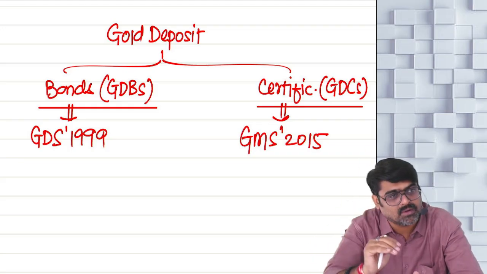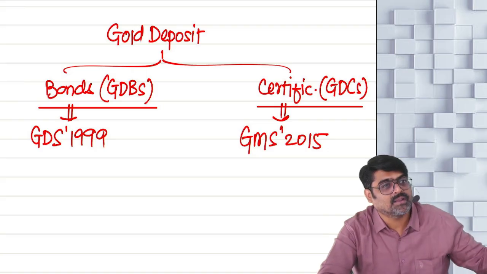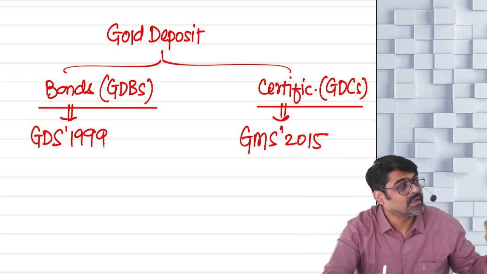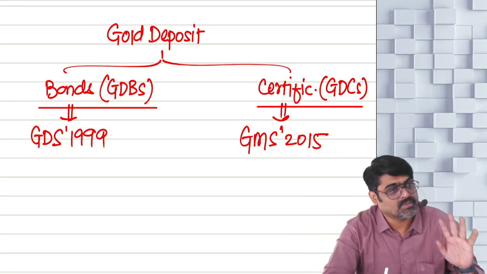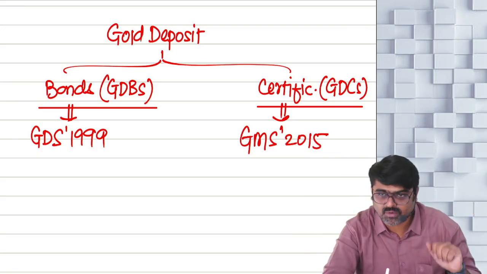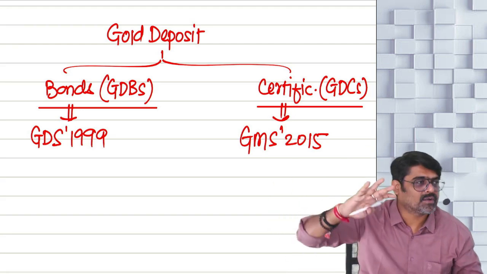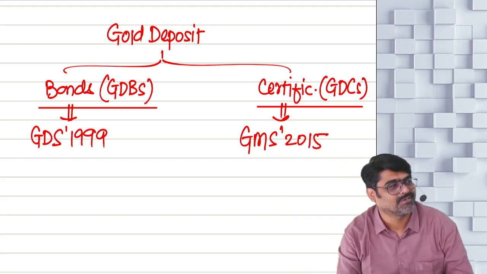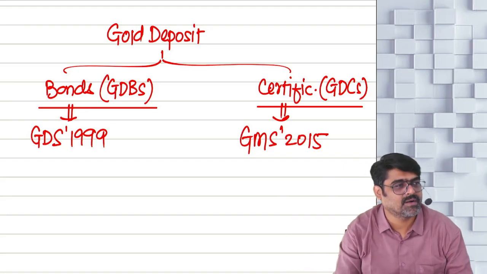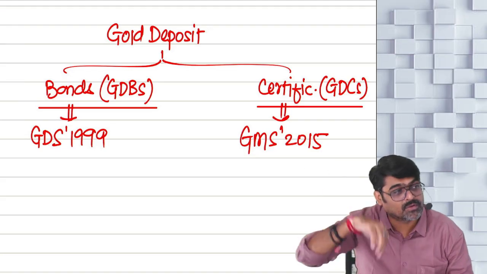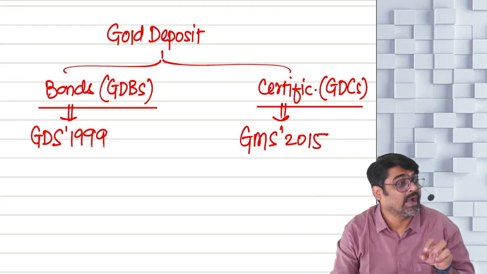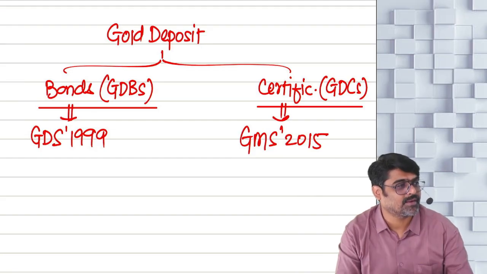Since so many years, people have been doing this. We are importing gold, they are buying gold, keeping it in the cupboard. The government very well knows that whatever gold we have imported for these many years is lying in the country itself, in different cupboards, in different households. So instead of bringing new gold to India, why not take this gold out of the cupboards and circulate it in the economy?